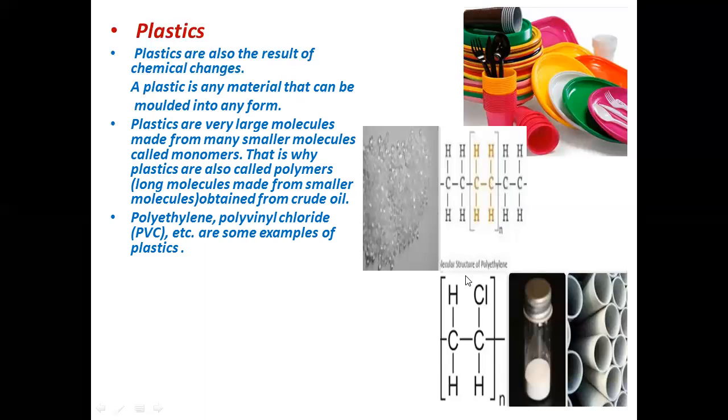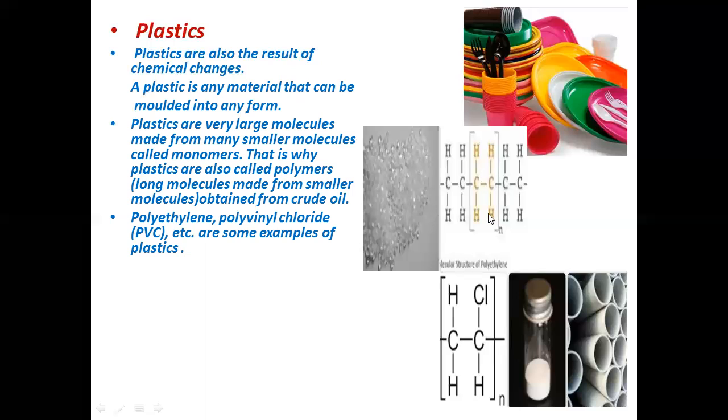Same is over here. This is a monomer of polyvinyl chloride. This monomer and this monomer are the same. The difference is only that instead of this hydrogen atom, a chlorine is attached over here. So this is called vinyl chloride monomer, and this one is called ethylene monomer.